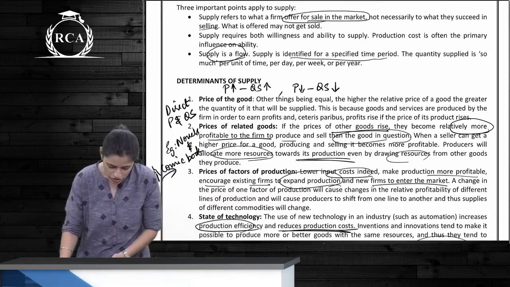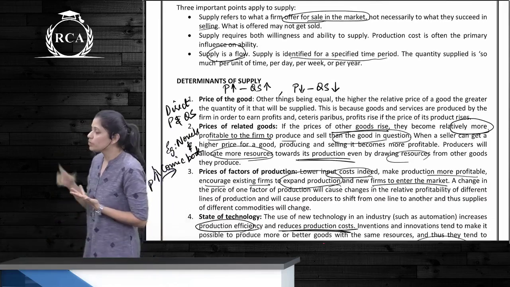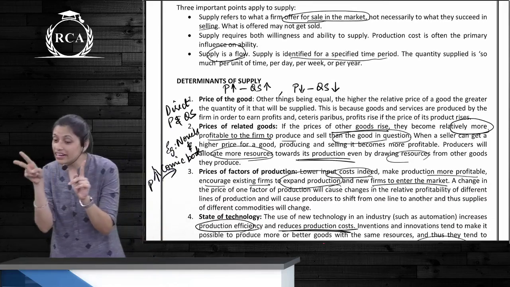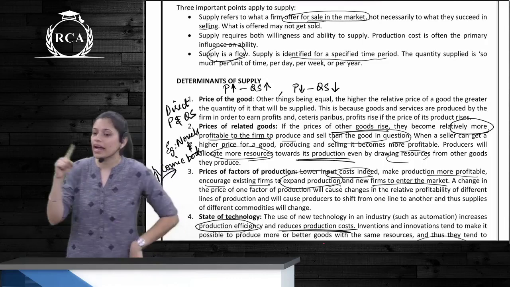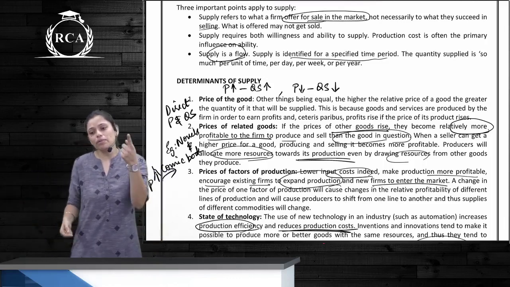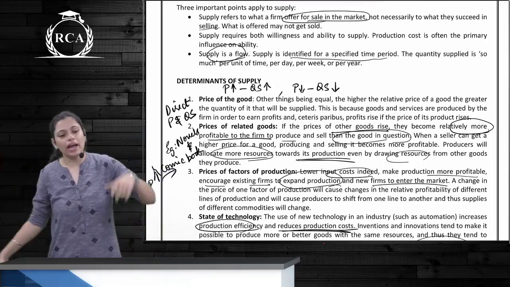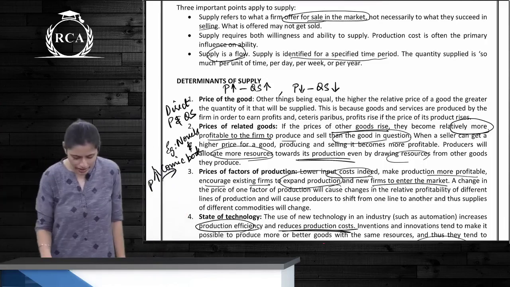Determinants of supply. First, price of the good. There is a direct relationship between the price of the good and quantity supplied. Higher the price, higher the quantity supplied. Lower the price, lower the quantity supplied.